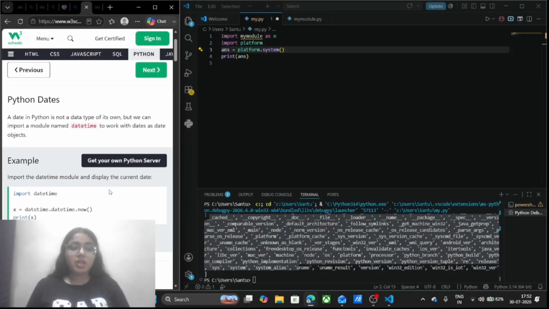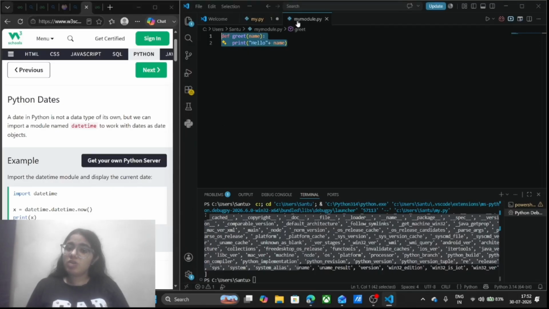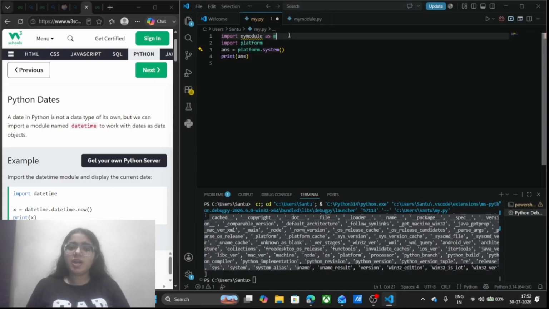Next part is how we can import date and time in our function. Python does not contain date and time of its own. Let's say if you are creating a project and in that you want to import the date and time, and you want to show it, so you can import it using the import datetime. For this I do not have to create any other module, or I can just simply create it also, but I am going to import it directly into my main file.